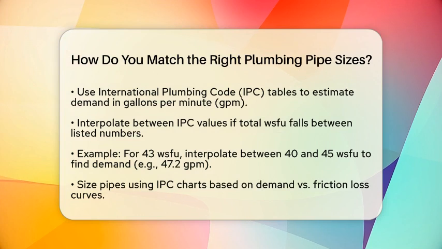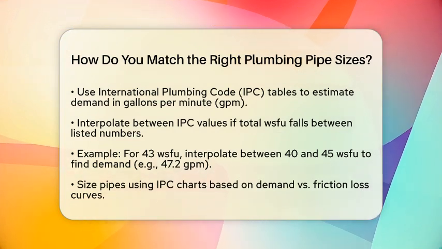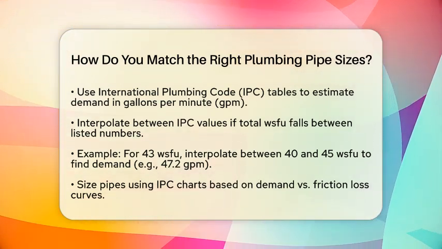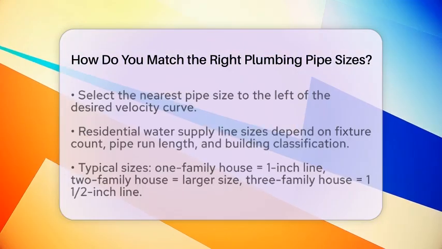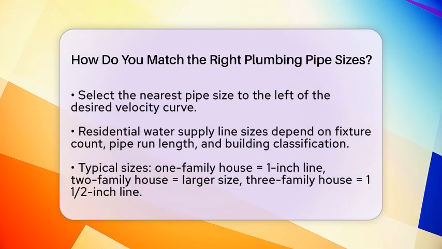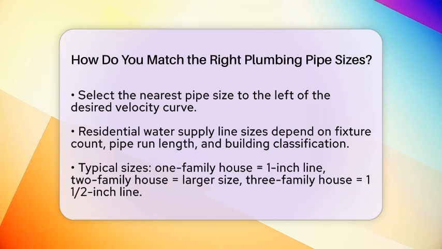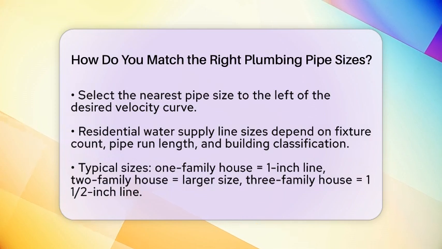After determining the demand, use the IPC charts to size the pipe based on demand versus friction loss curves. Plot your demand on the chart and select the nearest pipe size to the left of the desired velocity curve. In the example of 47.2 GPM and a maximum velocity of feet per second, you might select a 2-inch pipe.